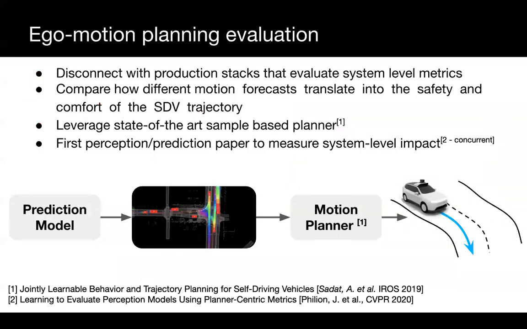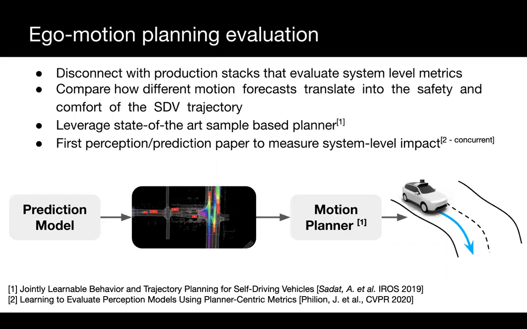We've been looking at direct evaluations of the motion forecast. However, despite having multiple metrics that attempt to evaluate different aspects of the distribution, there's always a disconnect between these metrics and the end goal of driving. To showcase this, we put our model in the broader context of the self-driving system to understand how it influences the safety and comfort of the self-driving vehicle plan trajectory. For these experiments, we use a state-of-the-art motion planner and pass in 50 trajectory samples for each actor from the prediction model to characterize the obstacles.